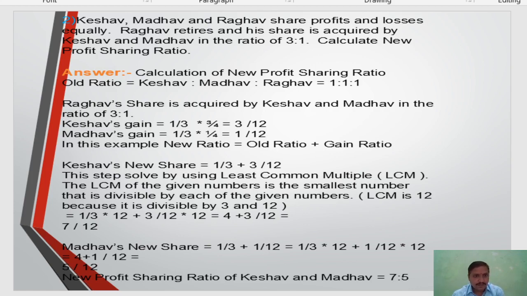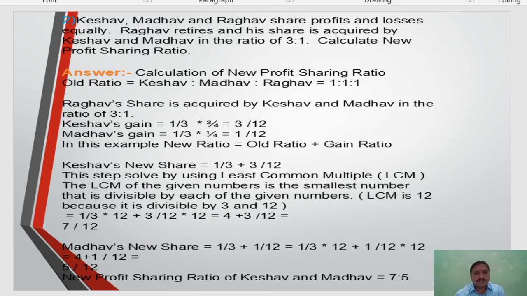So first, 1/3 multiplied by 12 plus 3/12 multiplied by 12. We multiply the LCM 12 to both figures. 12 divided by 3 is equal to 4, 4 into 1 is 4. 12 divided by 12 is equal to 1, 1 multiplied by 3 is equal to 3. So 4 plus 3 upon LCM 12 is equal to 7/12.